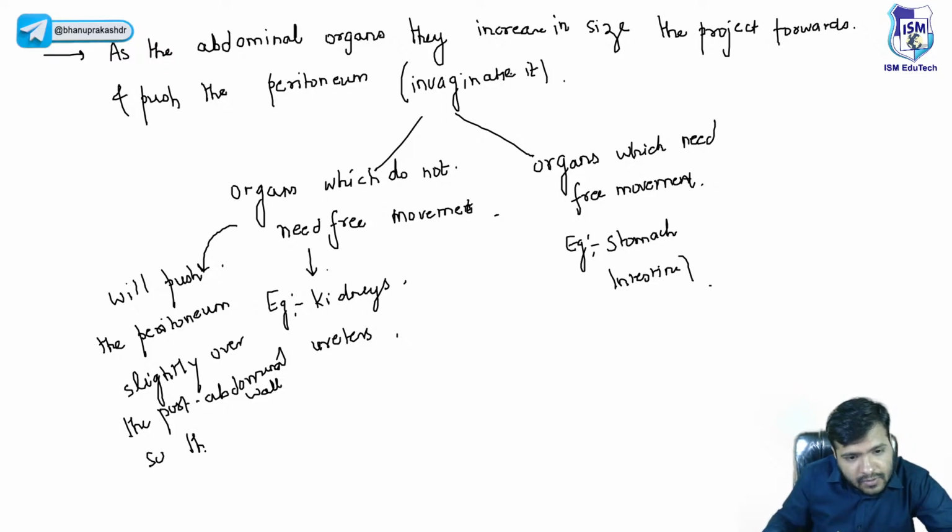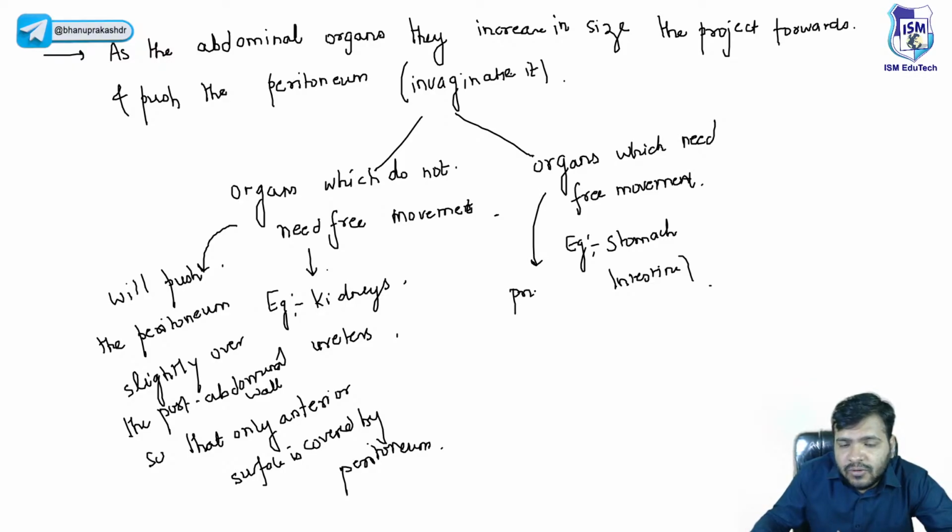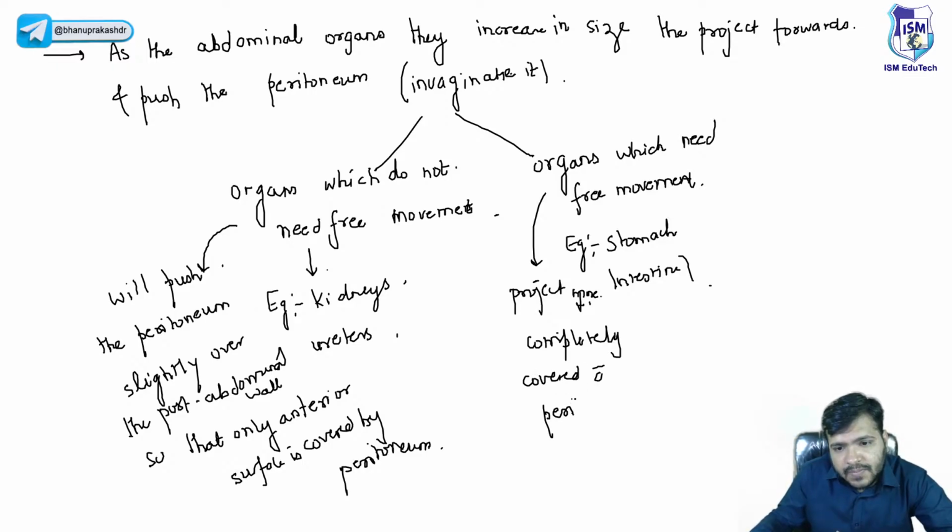So that only the anterior surface is covered by peritoneum. I will draw a diagram for it, no need to worry. Now obviously, some organs will project more, so that they are completely covered with peritoneum from all sides.